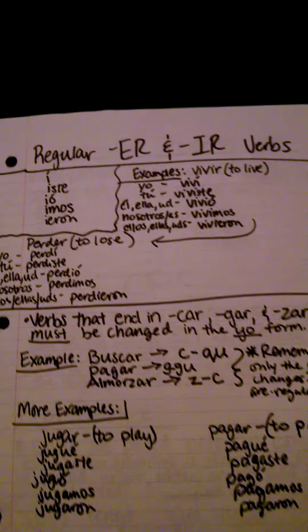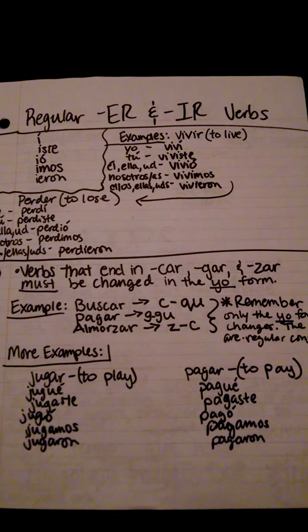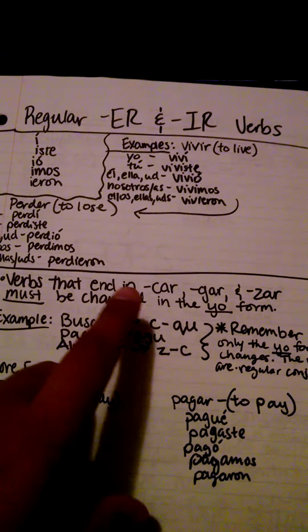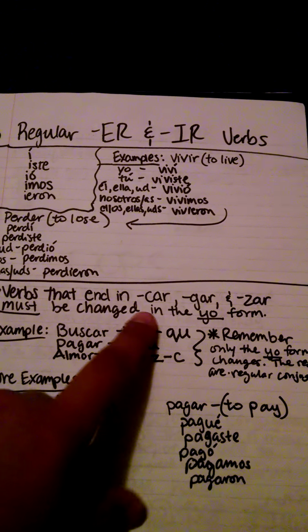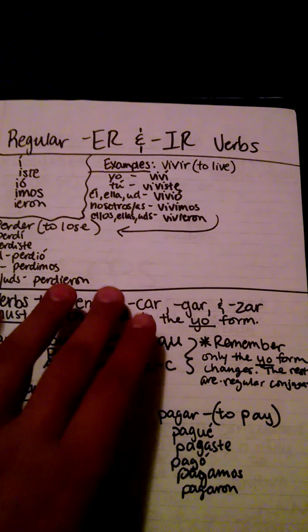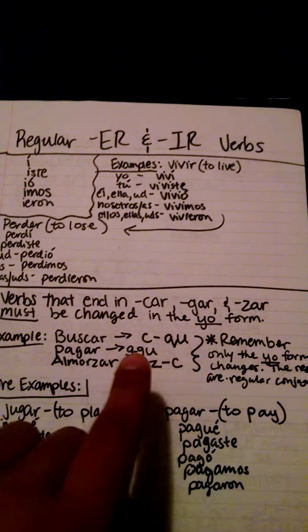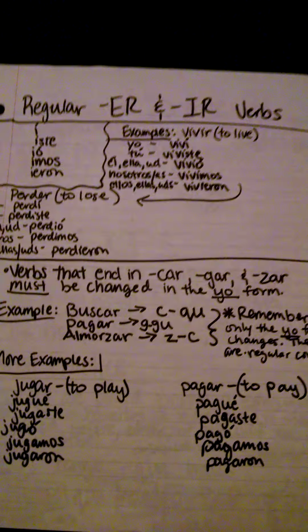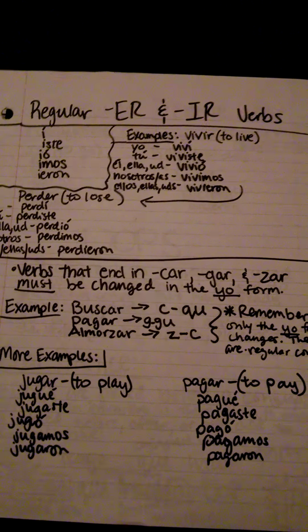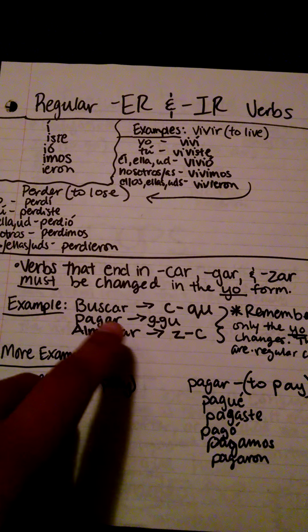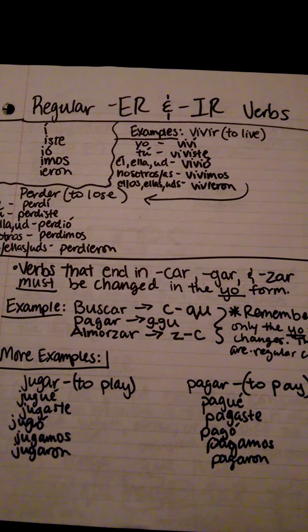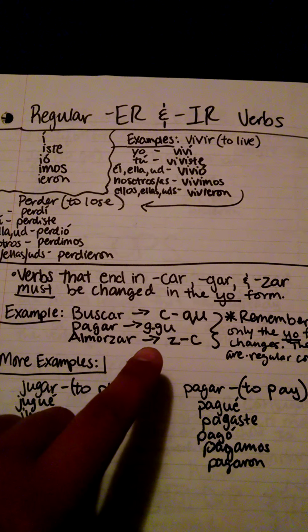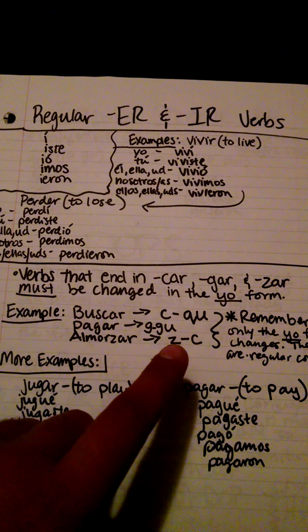perdimos, and perdieron. The next note that I wrote down was that verbs ending in car, gar, and zar must be changed in the yo form for the preterite form. An example is buscar, in which the C changes to QU, pagar changes from the G to GU, and almorzar changes the Z to a C.